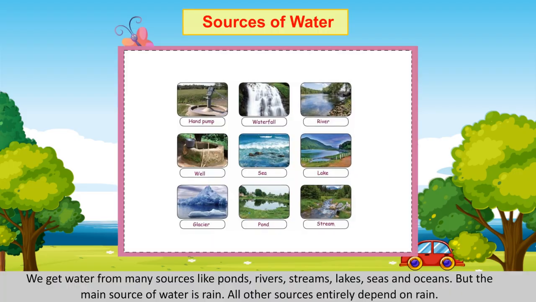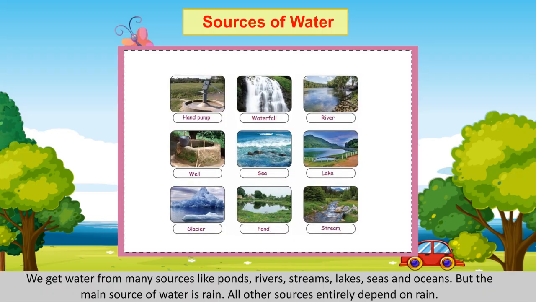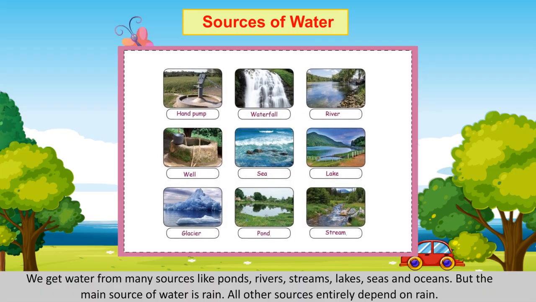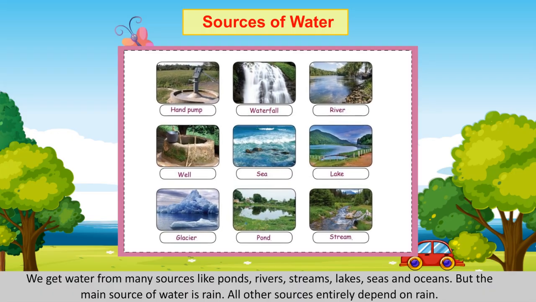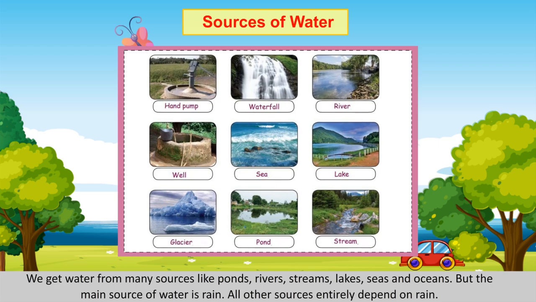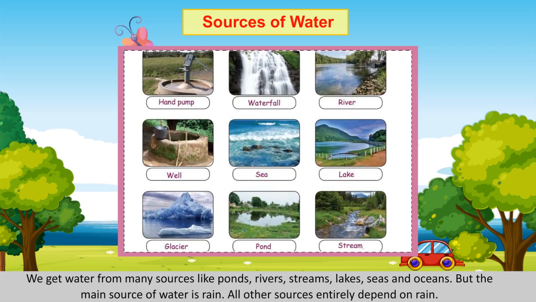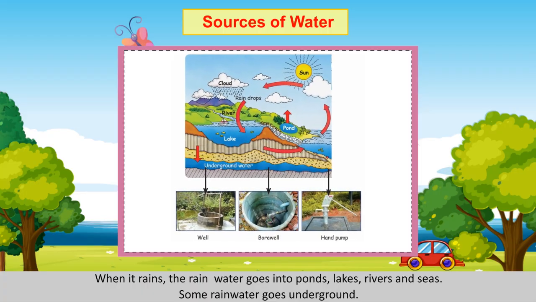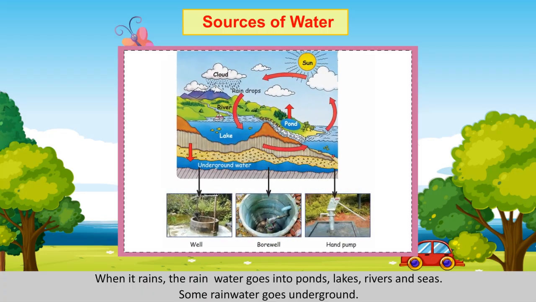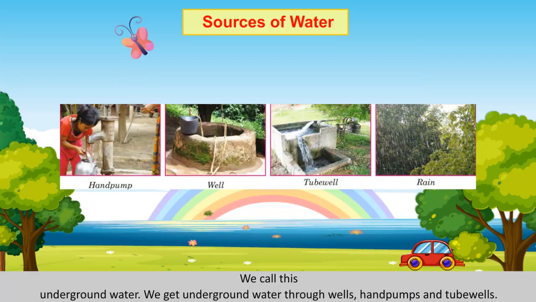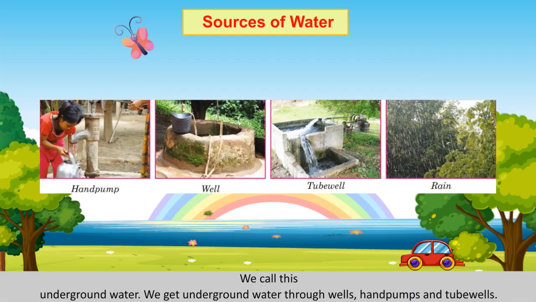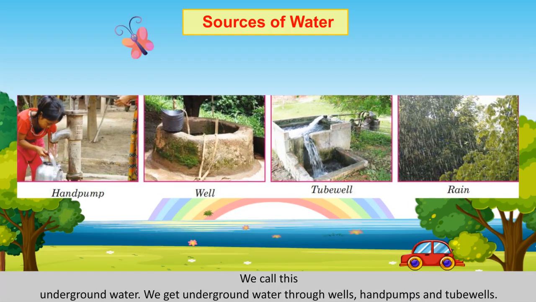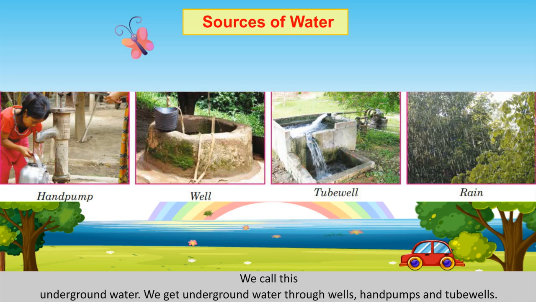Sources of water. We get water from many sources like ponds, rivers, streams, lakes, seas, and oceans. But the main source of water is rain. All other sources entirely depend on rain. When it rains, the rainwater goes into ponds, lakes, rivers, and seas. Some rainwater goes underground. We call this underground water. We get underground water through wells, hand pumps, and tube wells.